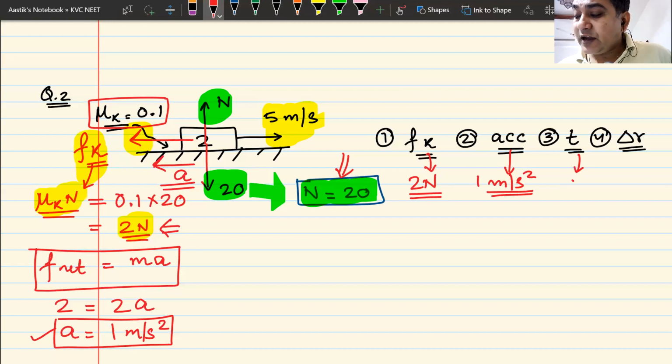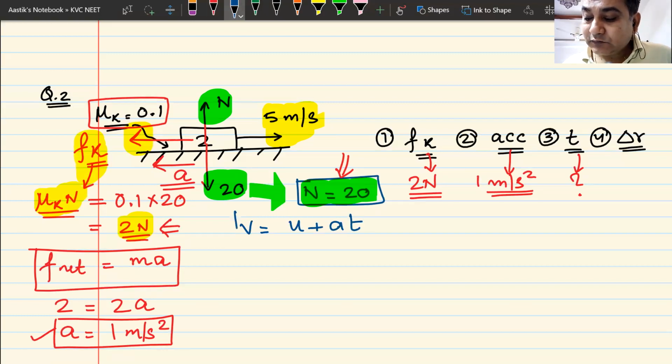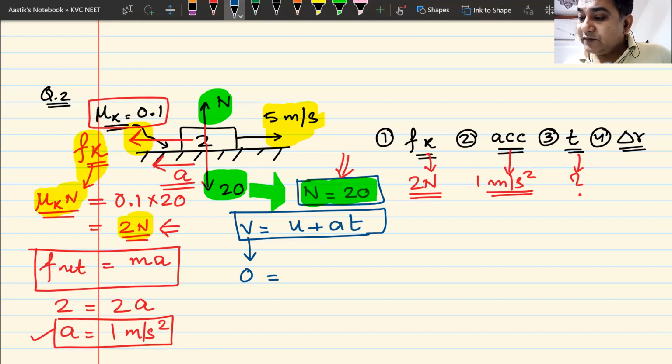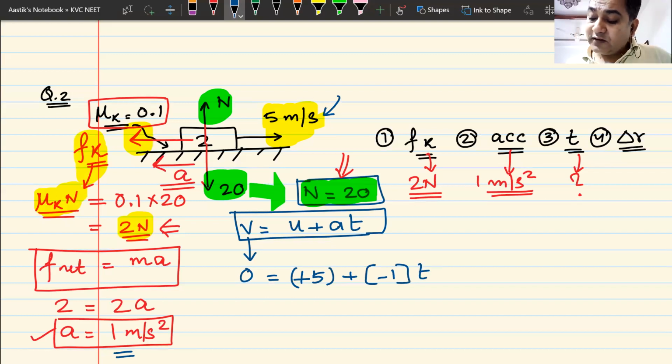How do I get the value of time? To get the value of time, we apply the equation v is equal to u plus at. We have to find the time taken to stop. So final velocity becomes 0. Initial velocity is 5, which is in the forward direction. So I can call it as plus 5. Acceleration is 1 meter per second square in the reverse direction. So I can call it as minus 1 into t. If I solve this equation, I will get t as 5 seconds.